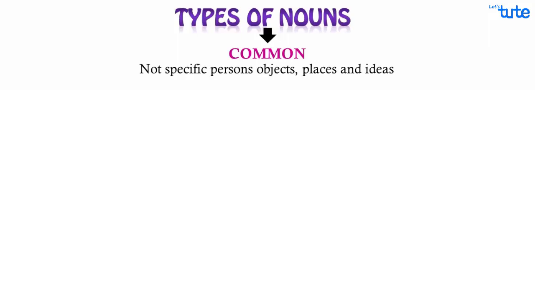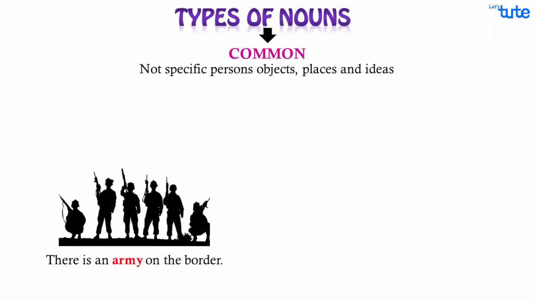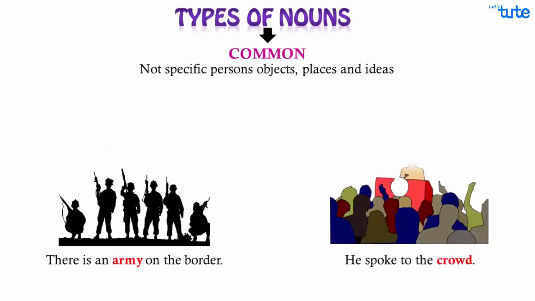Consider the following examples. There is an army on the border. He spoke to the crowd. If we focus on the words army and crowd, they are common nouns because they are not specific. But they are also the name of a collective group of people. This brings us to collective nouns, or we can say collective common nouns.